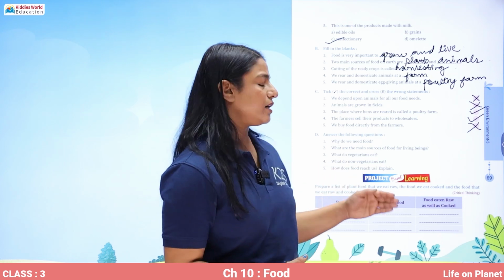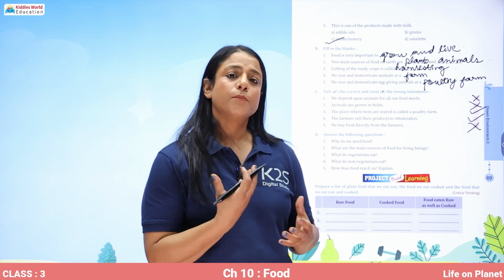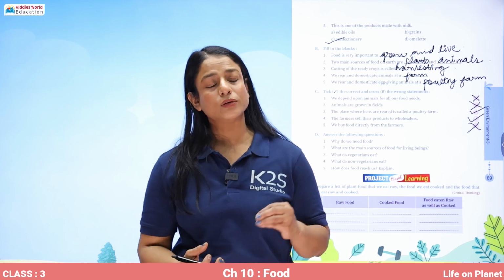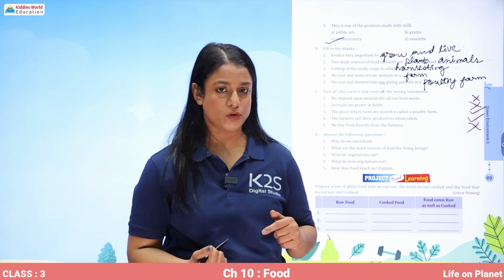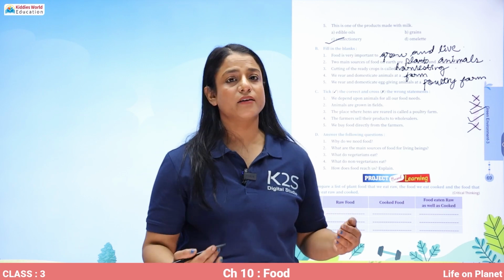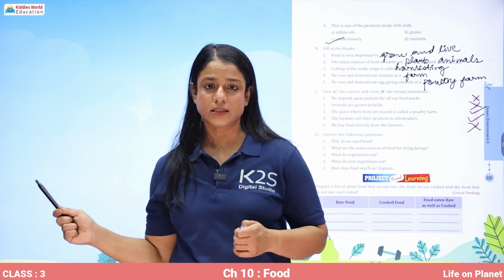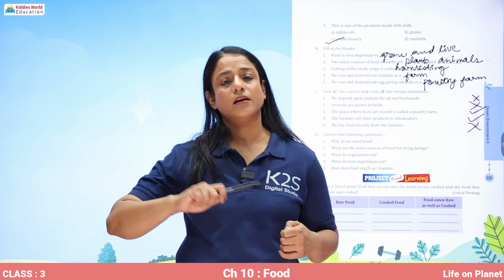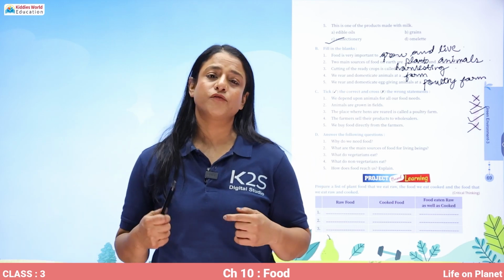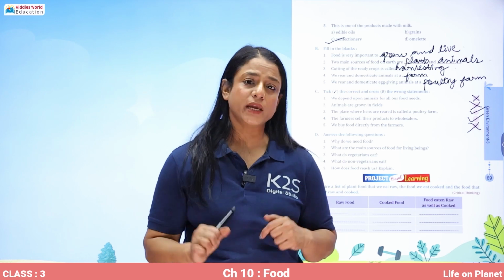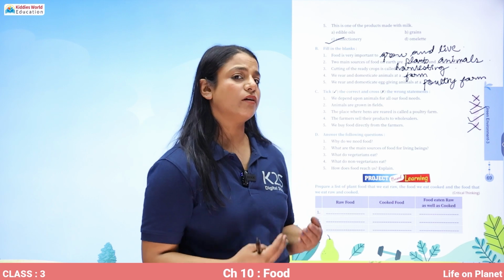How does food reach us? In farms, the farmers plow their fields, then they sow the seeds, water the seeds, use fertilizers and manures, and when the crops are ready, they harvest it and sell them to the wholesalers. From wholesalers, shopkeepers buy the products, and from shopkeepers, we buy the food items, and that's how the food reaches